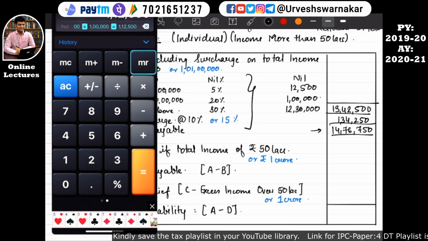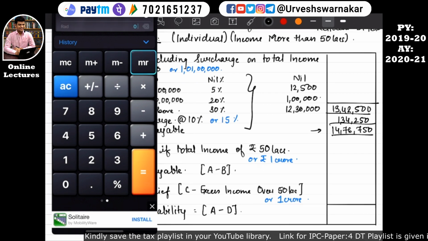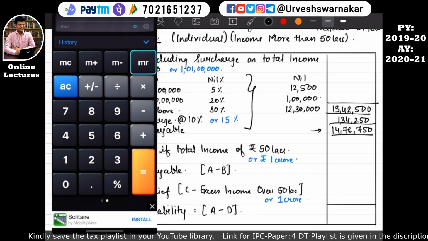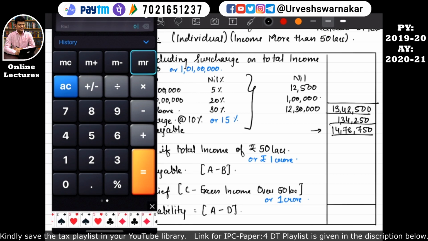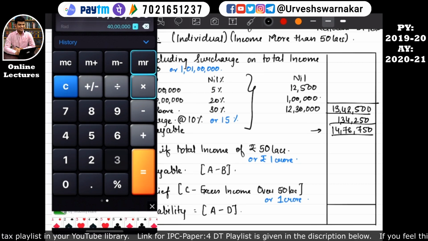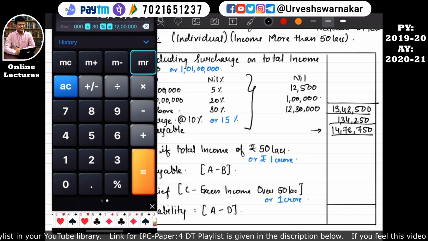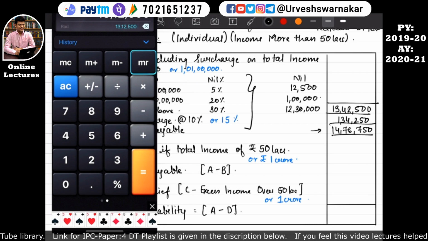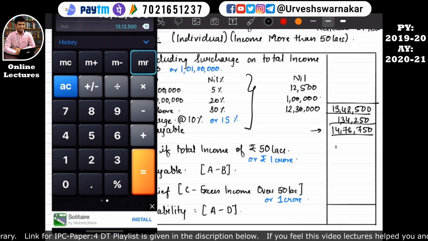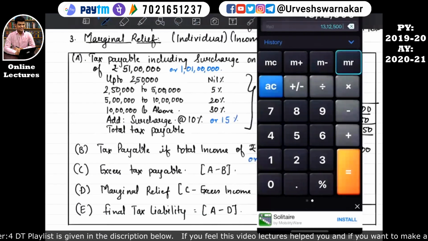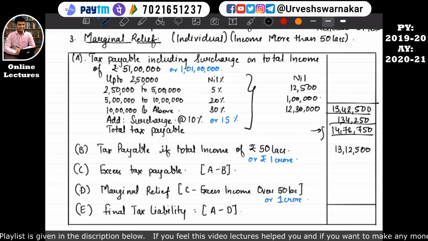Over and above 10 lakhs he has earned 40 lakhs, that is, in total he has earned 50 lakhs. So 40 lakhs into 30% will be equal to 12 lakhs. This tax comes to around 13 lakh 12,500, right?